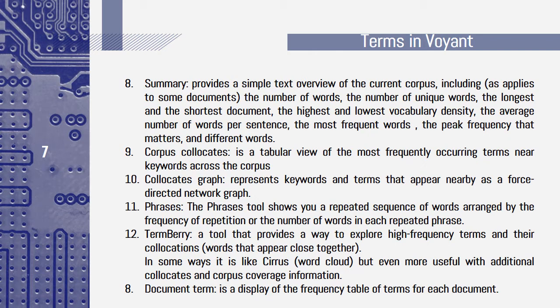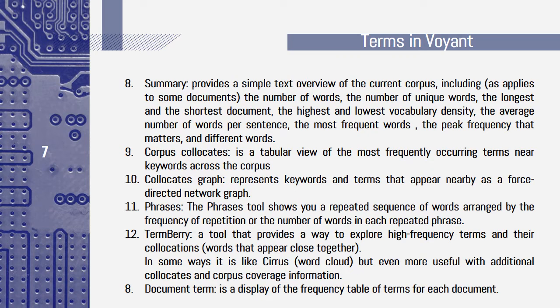And number 9, Corpus Collocates. It's a tabular view of the most frequently occurring terms near keywords across the corpus. And 10, Collocates Graph. It represents keywords and terms that appear nearby as a force-directed network graph. And 11, Phrases. This tool shows us repeated sequences of words arranged by the frequency of repetition or the number of words in each repeated phrase.